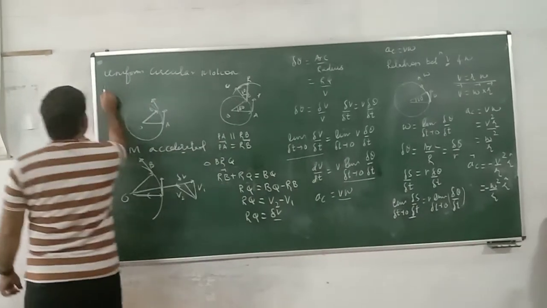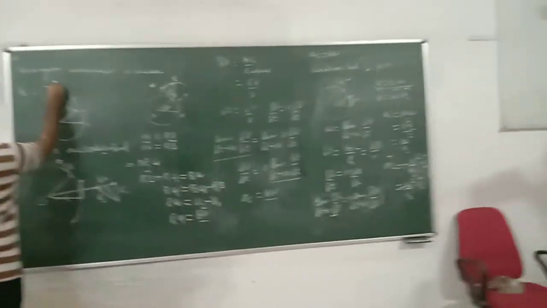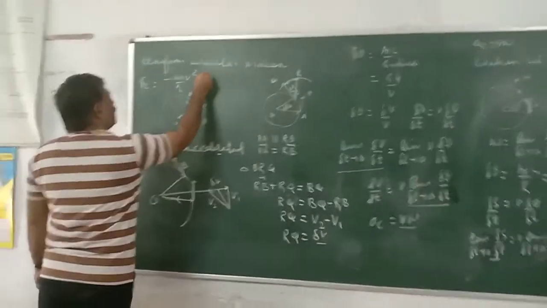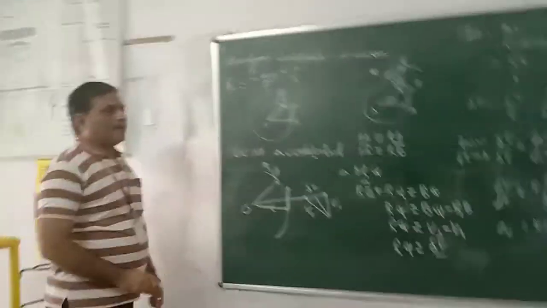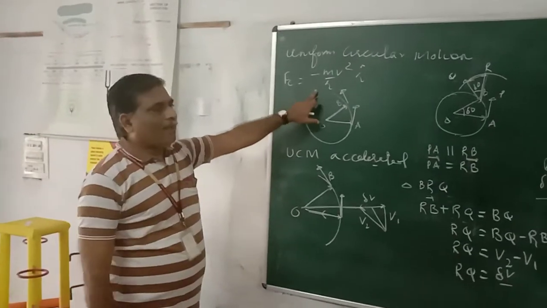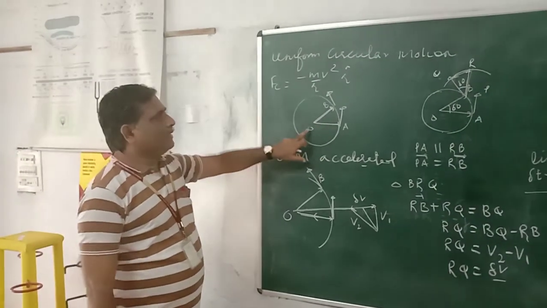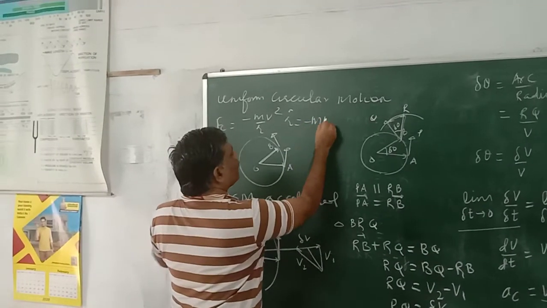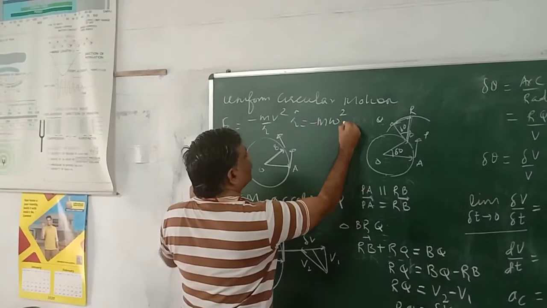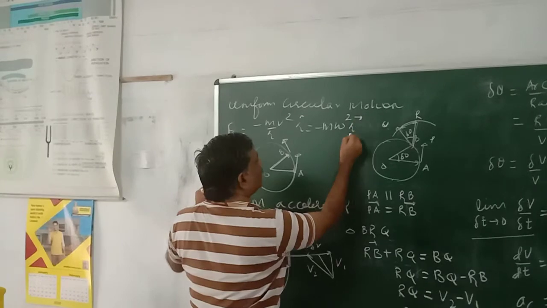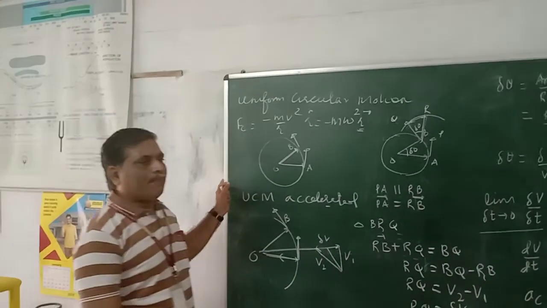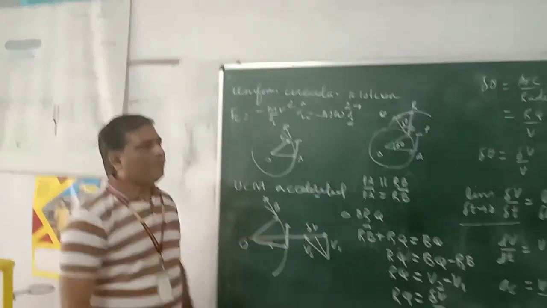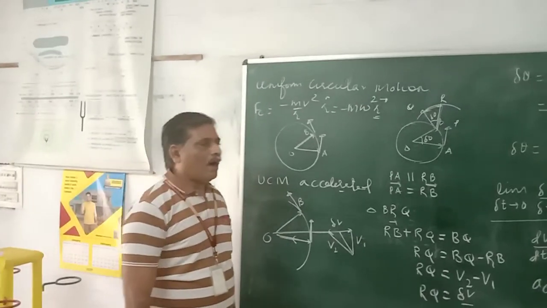Fc, centripetal force, is equal to minus m v square by r, r cap. The magnitude is m v square by r. The minus sign indicates that it is towards the center. It is also written like this, minus m omega square r. It is a vector I am writing here, not r cap.